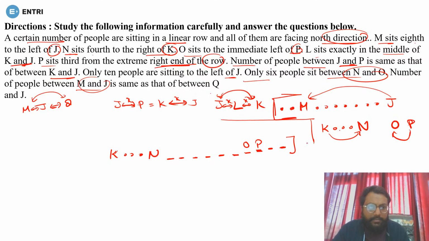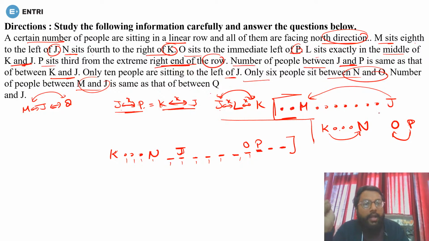Now see what we have. First of all, how can you proceed further? We have that the persons between J and P must equal those between K and J. So it means you must have J between K and P. Between K and P, if you see, there are 1 2 3 4 5 6 7 8 9 10 and 11 persons. So it should be 5 from the K side and 5 from the P side. So 1 2 3 4 and 5. So J will come here. Yes or no? Because J is between K and P, because the distance between J and P equals K and J, and it is only possible when J is between K and P.